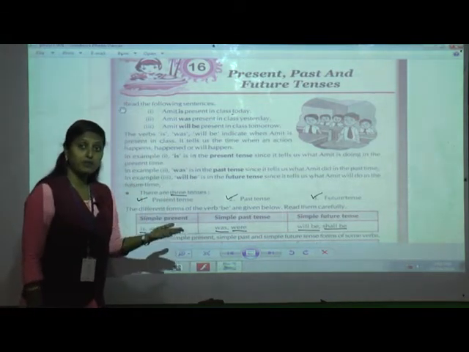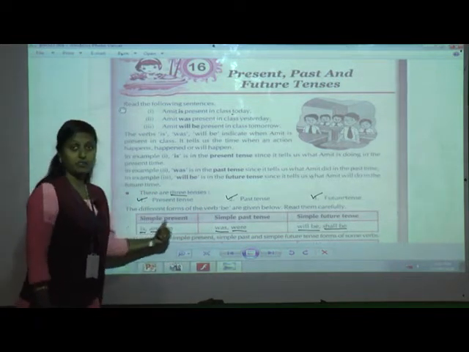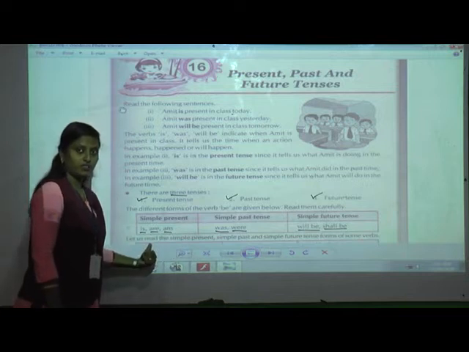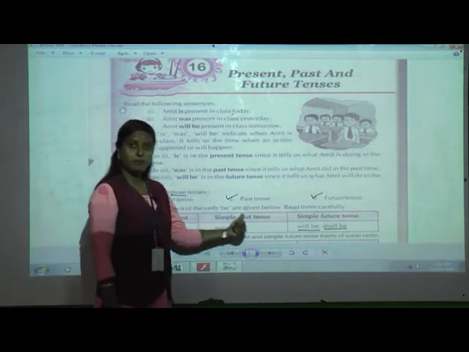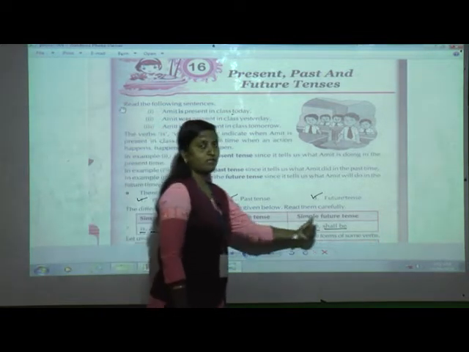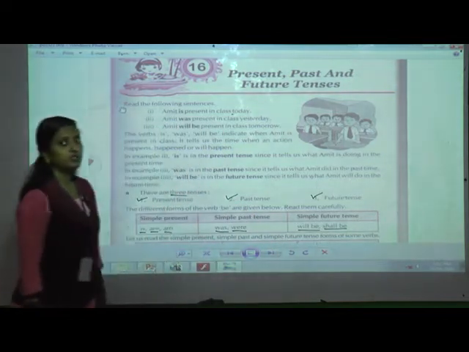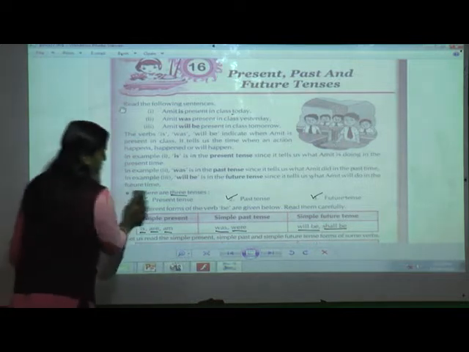Understood? Again I will repeat, there are 3 tenses, that is present tense, past tense and future tense. So what are the different forms of verbs which we have to use for these tenses? If it is in simple present, we will use is, are and am. And if it is in past tense, we are going to use was, were. And if it is in future tense, we are going to use will be and shall be. Understood till here, students? Okay.